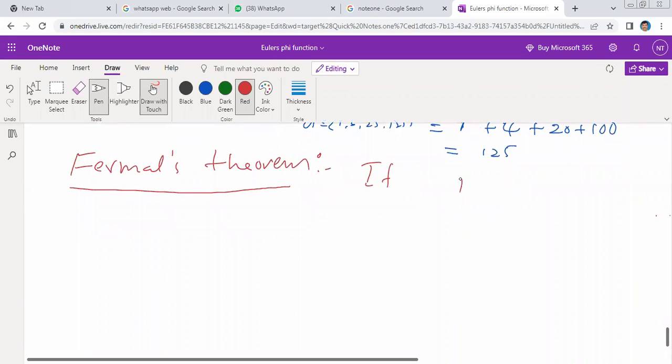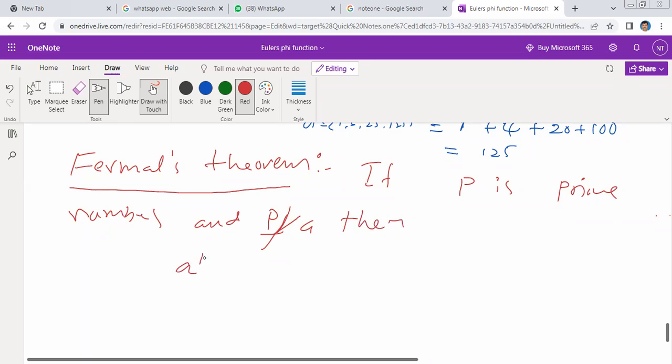If P is a prime number and P does not divide A, it's very important, P does not divide A, then A to the power of P minus 1 is congruent to 1 modulo P. This is called Fermat's theorem.